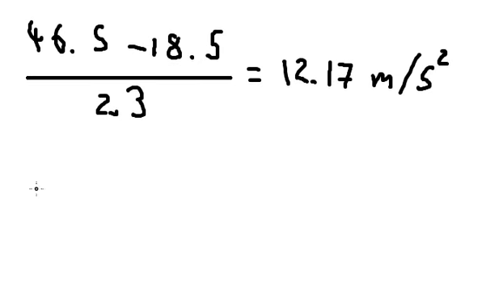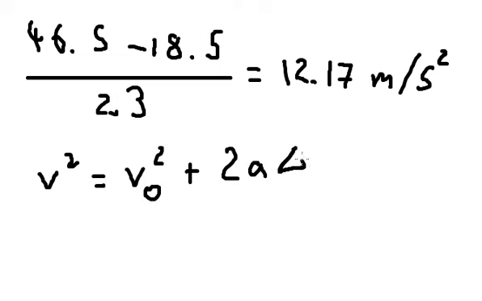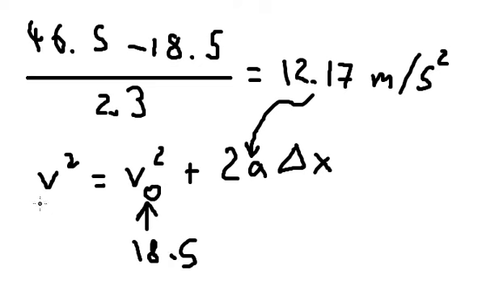About the distance, we have the second formula in here. So we put the numbers here: V0 is 18.5, and the last one is 46.5.